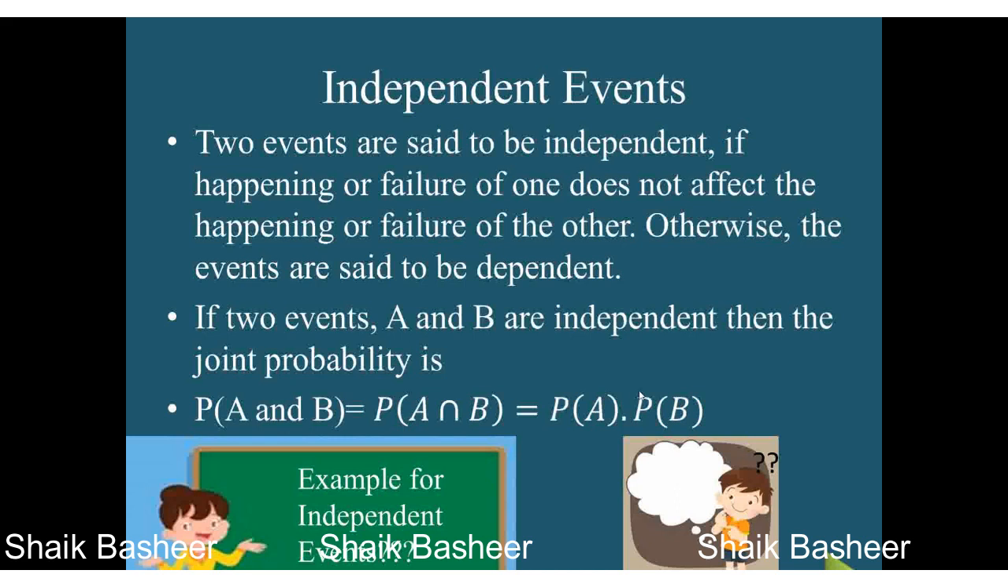This is the corresponding property: the probability of A and B, nothing but the probability of A intersection B, is going to be the probability of A into the probability of B. This we are going to discuss in the upcoming discussion. One of the most important properties we have.